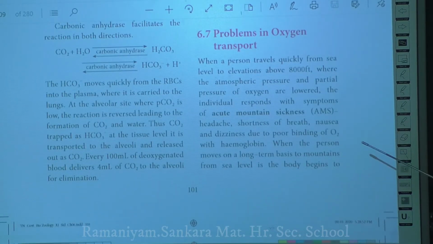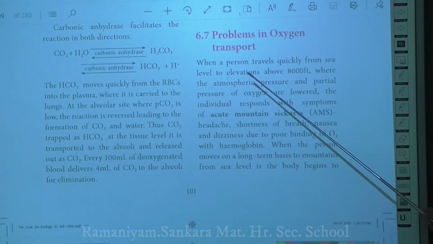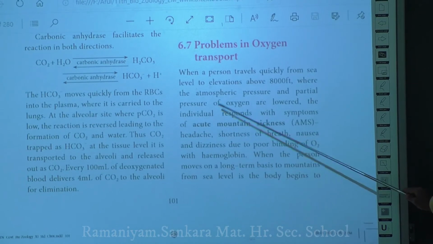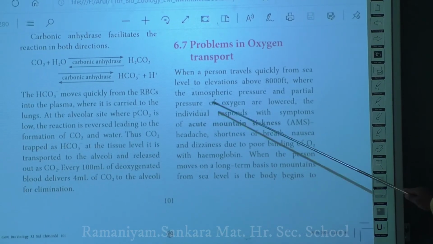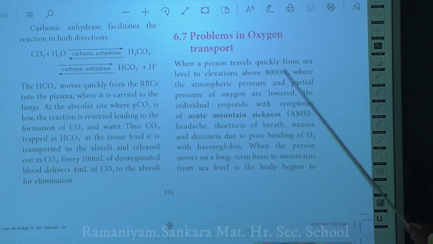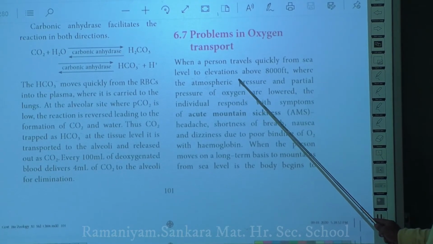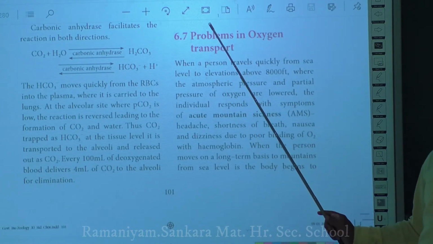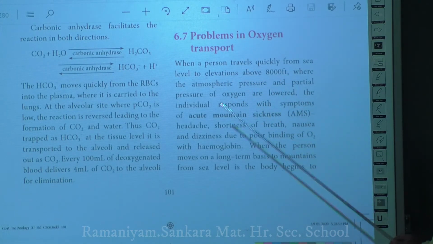So, what are the various problems that are seen in oxygen transport? When a person quickly travels from sea level to an elevation of about 8,000 feet, what will happen?